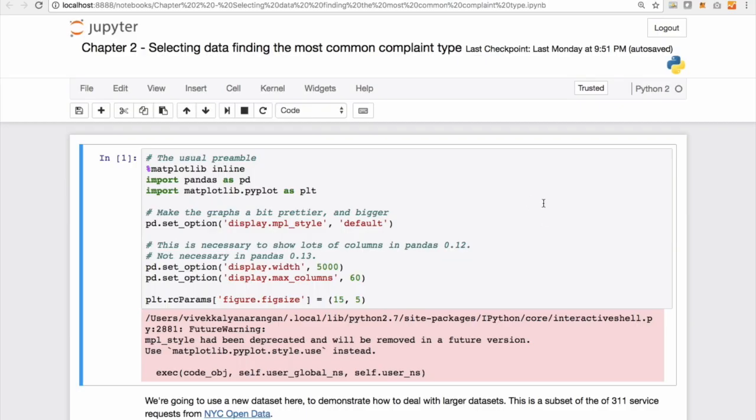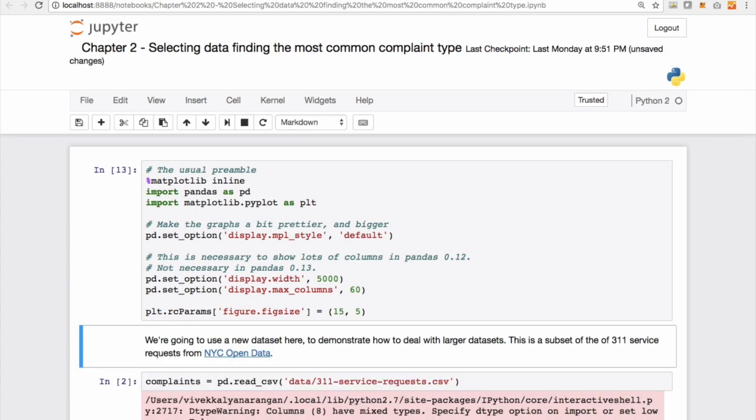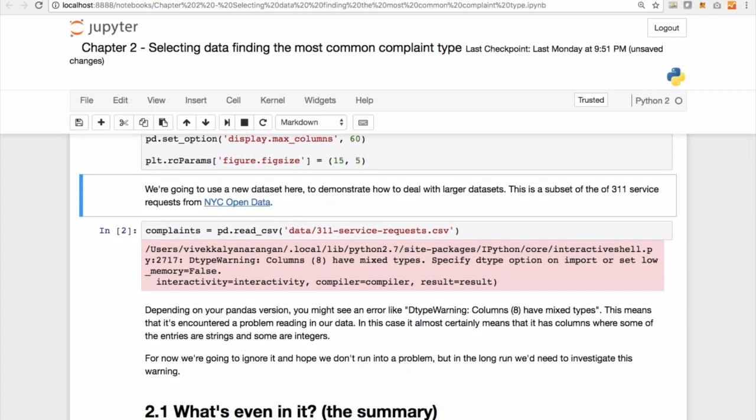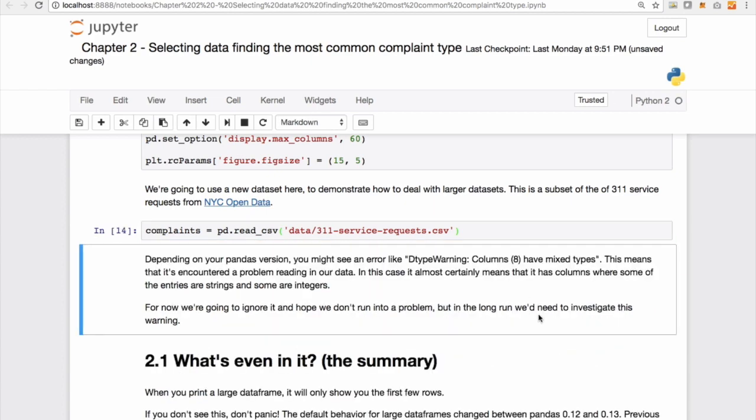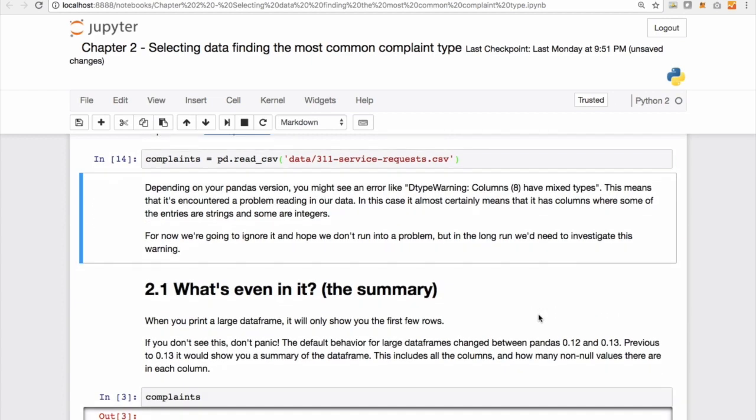Our second notebook starts off pretty much the same with all the right imports. We are going to use a new dataset here to demonstrate how to deal with larger datasets. This will be a subset of the 311 service requests data from the NYC Open Data. We load it as usual by specifying the path. Since this is a comma separated file, we don't need to provide the additional inputs to the read_csv function. And there we go, successfully loaded our data.